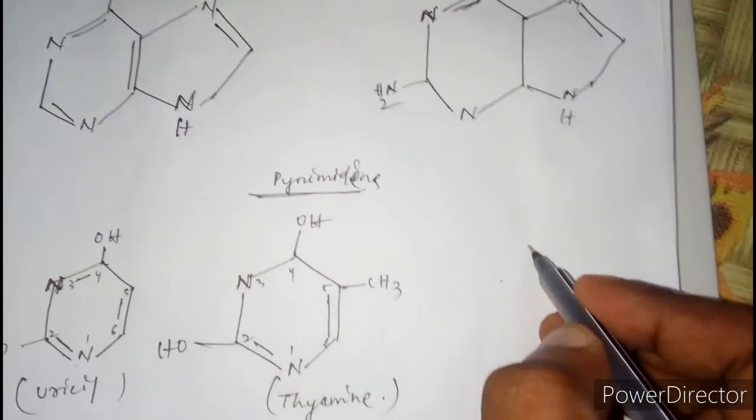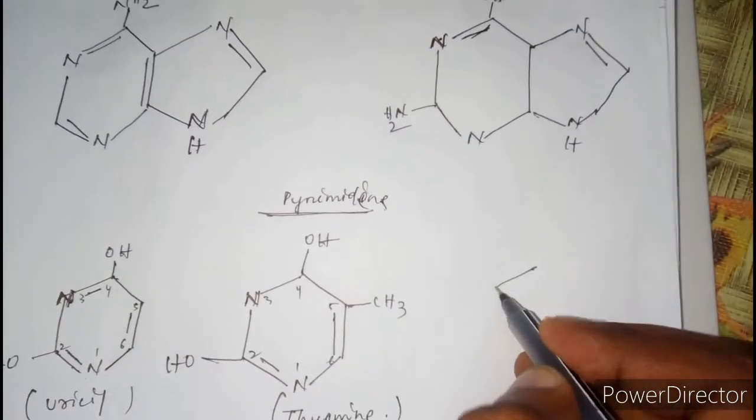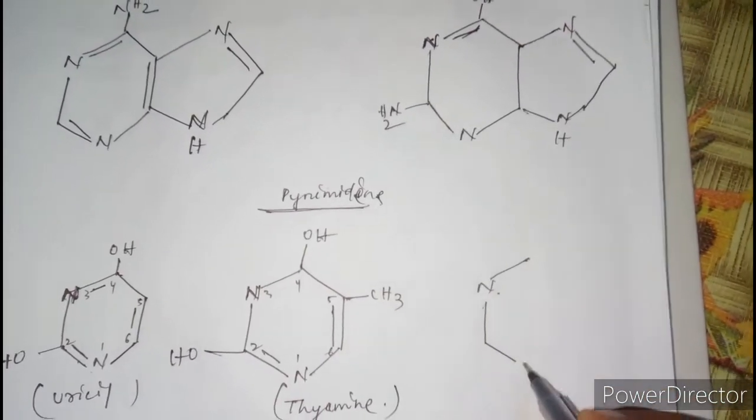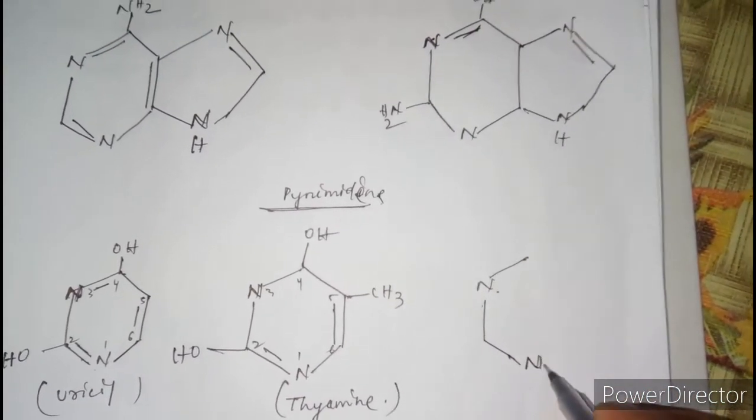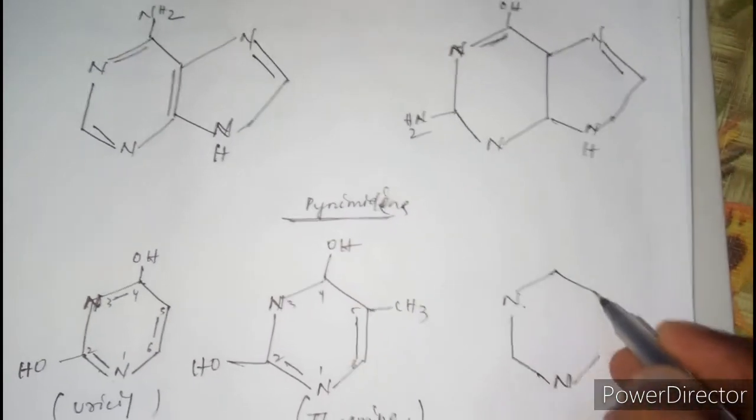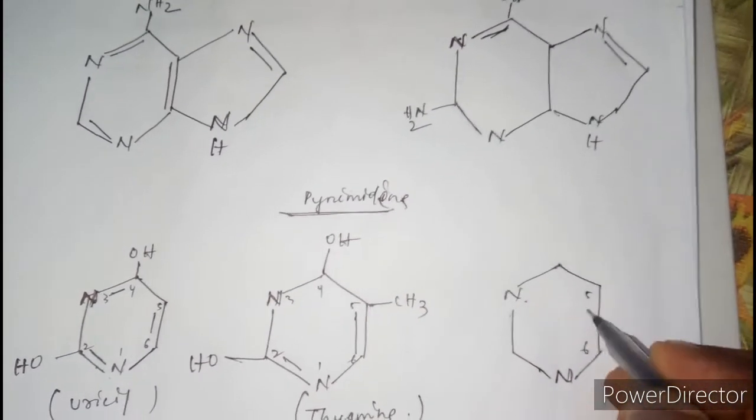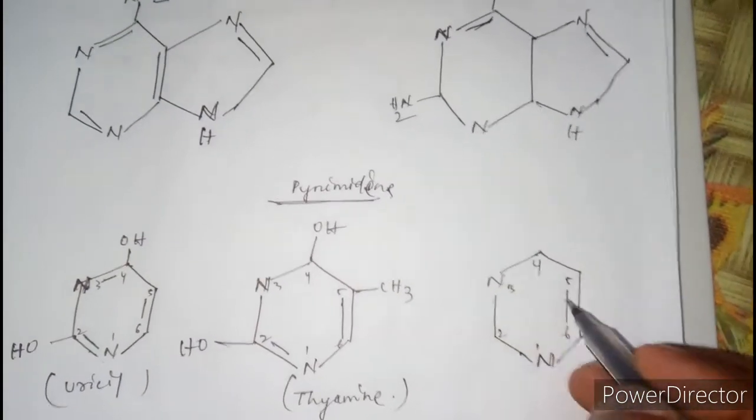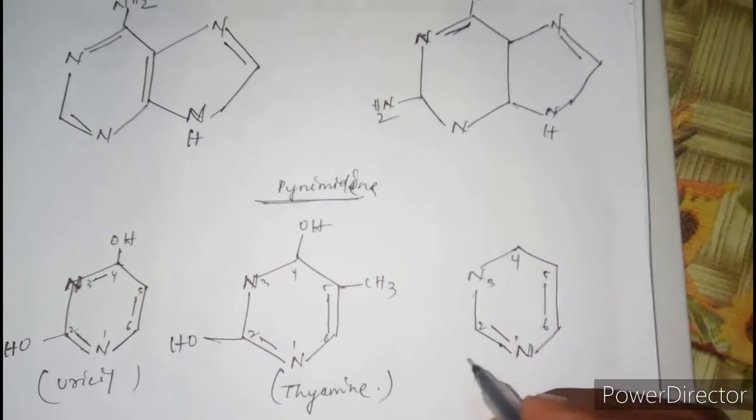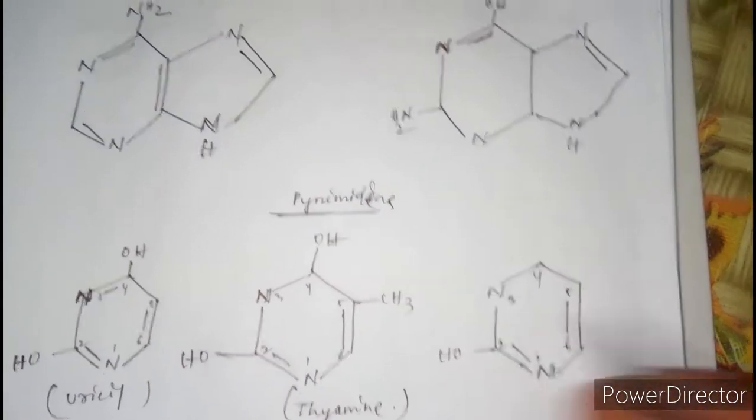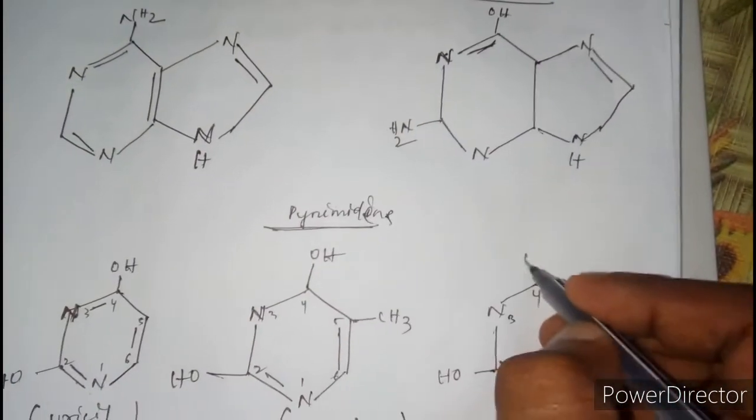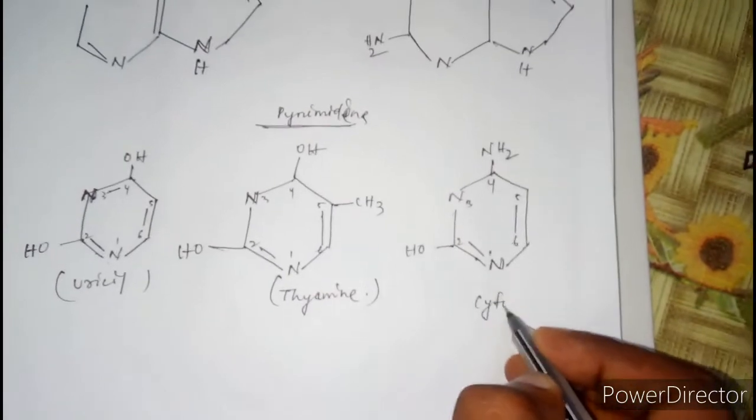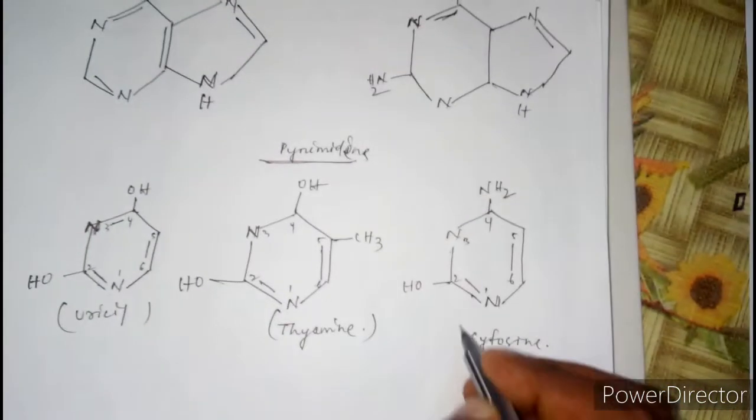Now let's draw the cytosine structure. At carbon number 3 there will be nitrogen, and at carbon number 1 there will be nitrogen. At the 5, 6 carbon there will be a double bond, a hydroxyl group, and here will be the amino group. This is the cytosine structure. Is it clear to you?